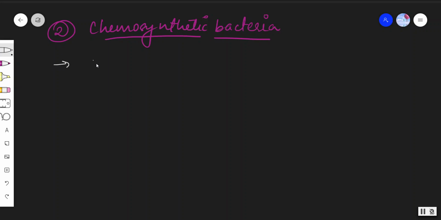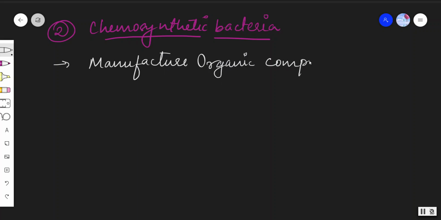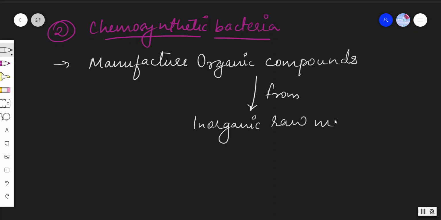They manufacture organic compounds from inorganic raw material. And they utilize energy that is liberated from oxidation of inorganic substances.